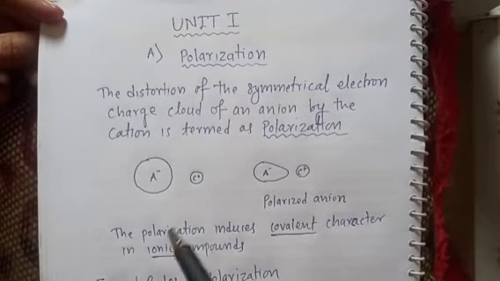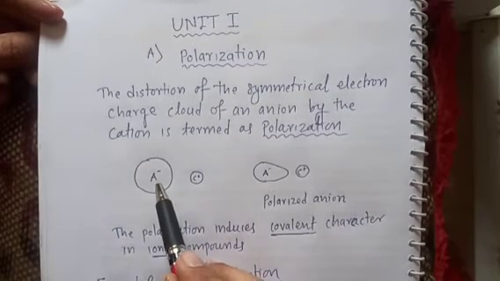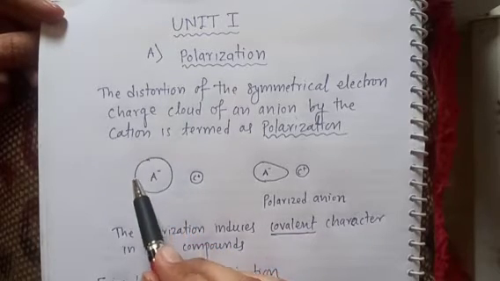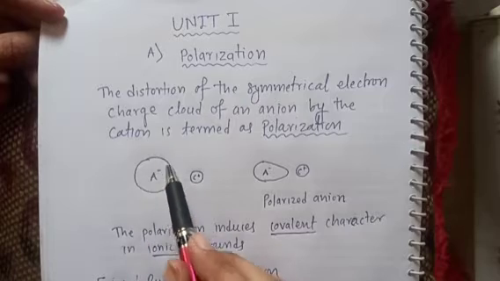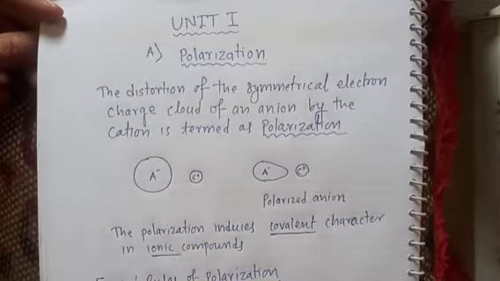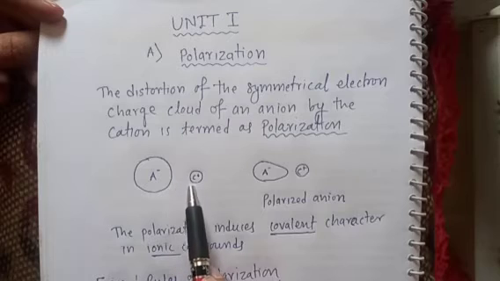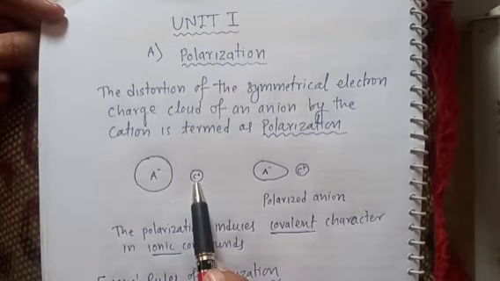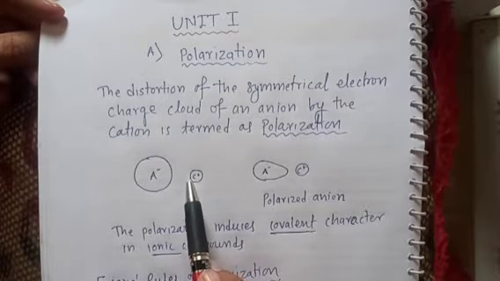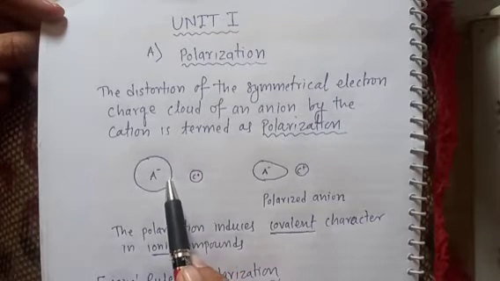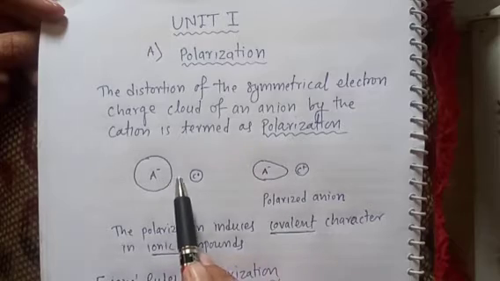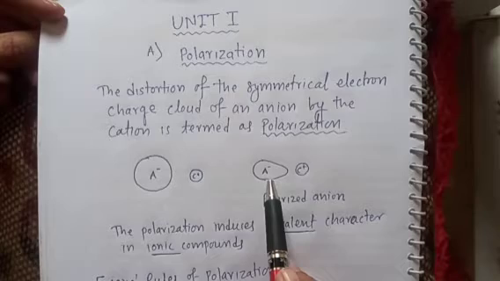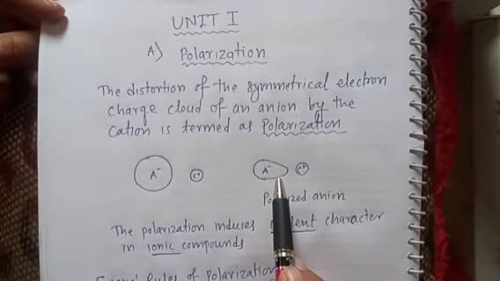In simple words, suppose this is the anion A minus and the electron cloud is around the anion, symmetrically situated. Now when it comes in contact with a cation, the cation will carry a positive charge and therefore this electron cloud is distorted. It will be attracted towards the cation and therefore will no longer remain symmetrical.